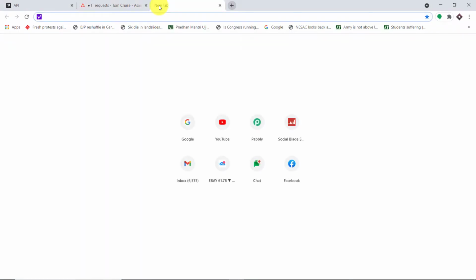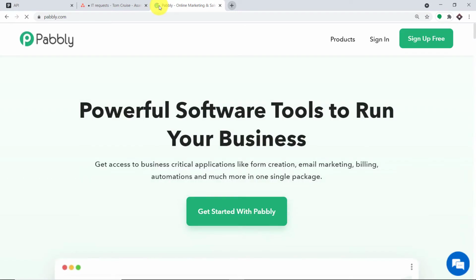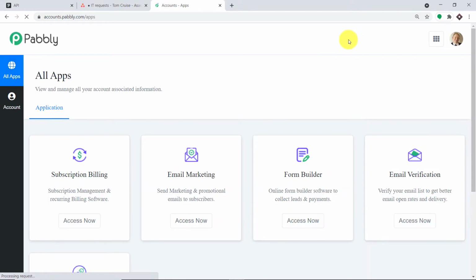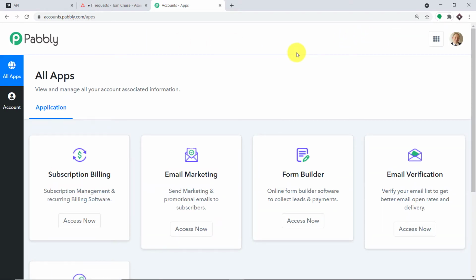Now to begin the actual integration process, in the new tab, just type pabbly.com. So your obvious question is, why pabbly.com? Well, we have an app called Pabbly Connect that will integrate Pipedrive and Asana. So this is the website of pabbly.com. Here I'll just click on sign in. Okay, so this is the dashboard of Pabbly Connect. As you can see, I already have made an account in Pabbly Connect. You can also build your own free account in just 2 minutes.